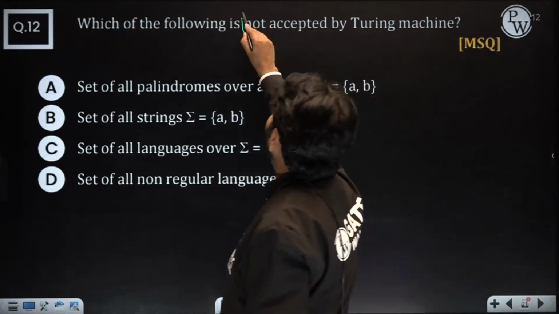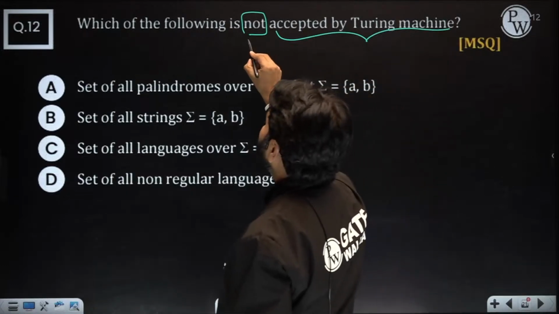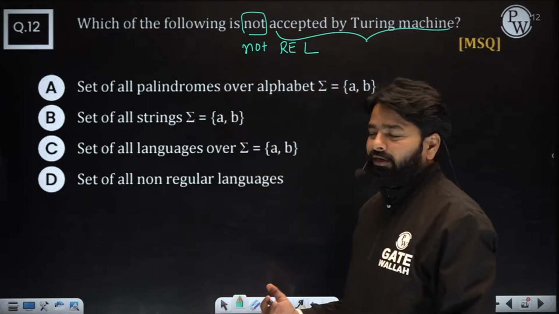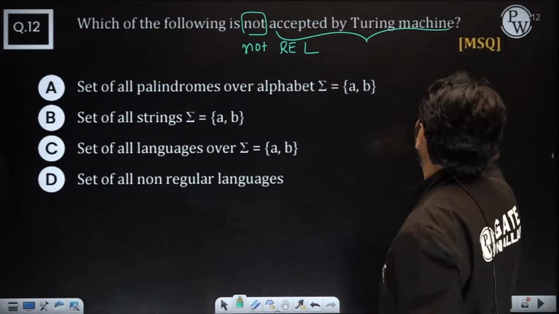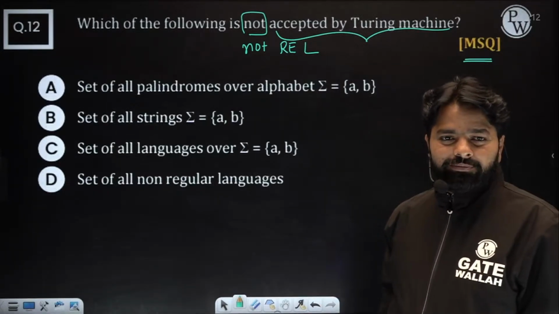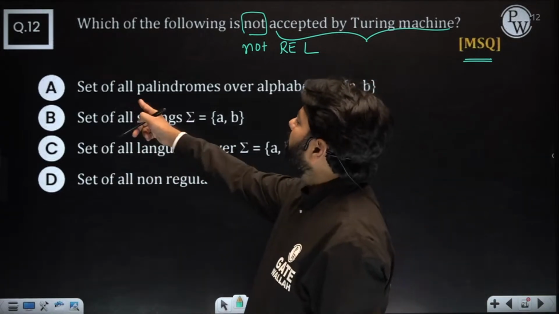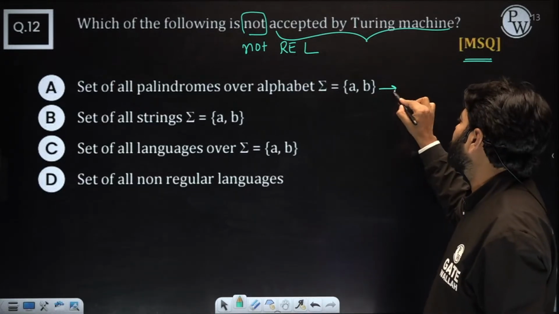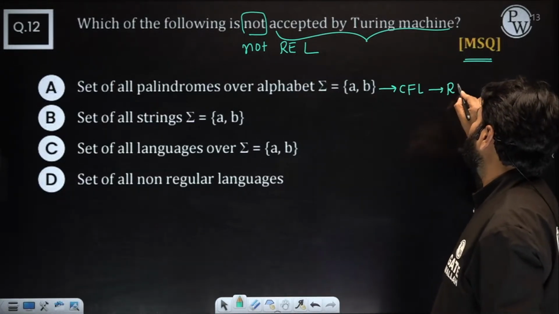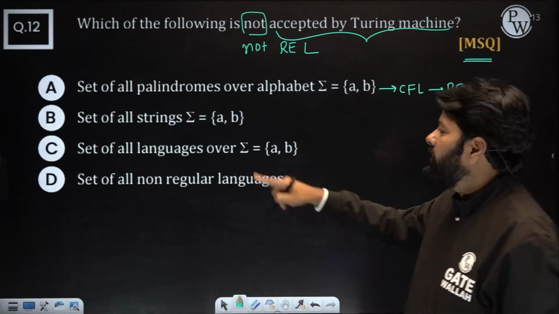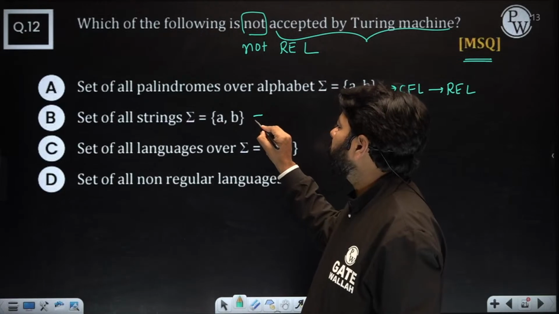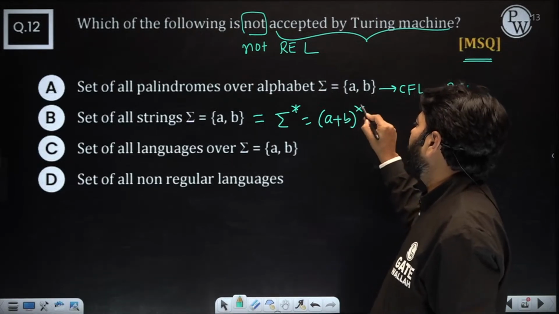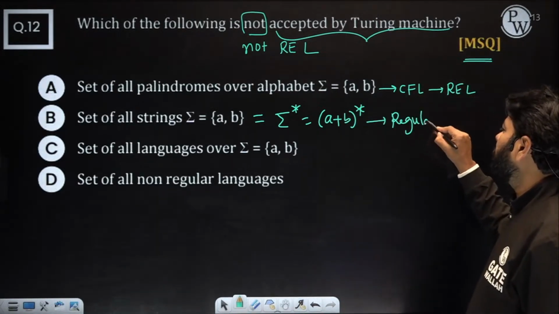Which of the following is not accepted by TM? Indirectly what we are saying? Not REL. So what is not REL here? Somebody is not REL, you need to identify, it is MSQ type. Correct? Now the set of all palindromes over binary, there are 2 symbols only. It is actually CFL. CFL means REL, but we need to find not REL. And the set of all strings over sigma equal to {a, b} means sigma star, which is (a+b)*. It is in fact regular. If it is regular, no doubt it is also REL.